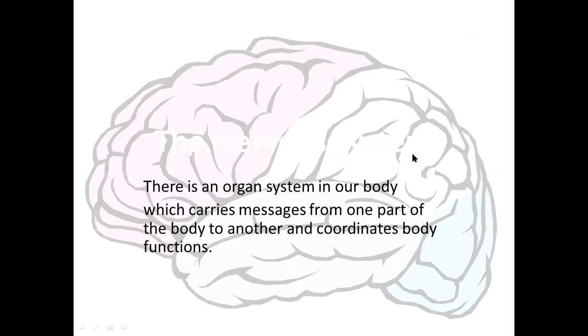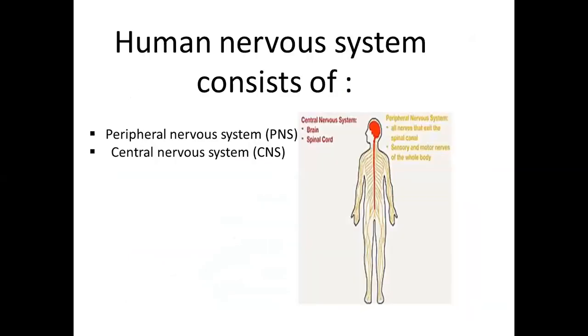What is a nerve, or what are nerves? Simply an organ system which carries messages from one part of the body to another. Why? Simply to coordinate different functions of our body.